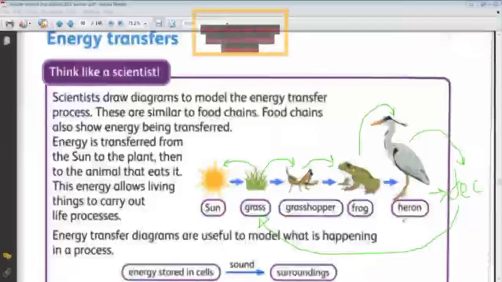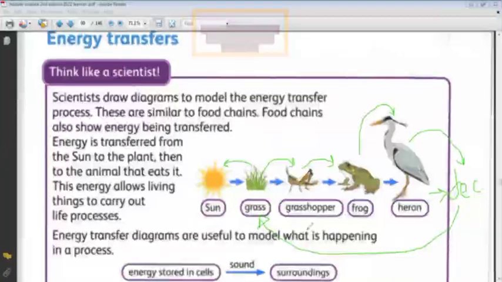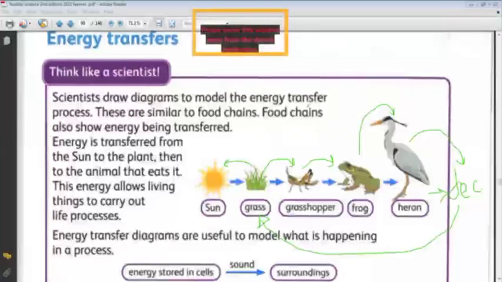So the energy is not destroyed. It is transferred only from one object to another and returned once again. So this is evidence that the energy is neither destroyed nor created. It is transferred from one living thing to another living thing, and so on, like a circuit. Okay, Saba? Okay, this is the energy transfer that happened in the food chain. So scientists draw diagrams to model the energy transfer. This is a diagram. The food chain is a type of diagram.